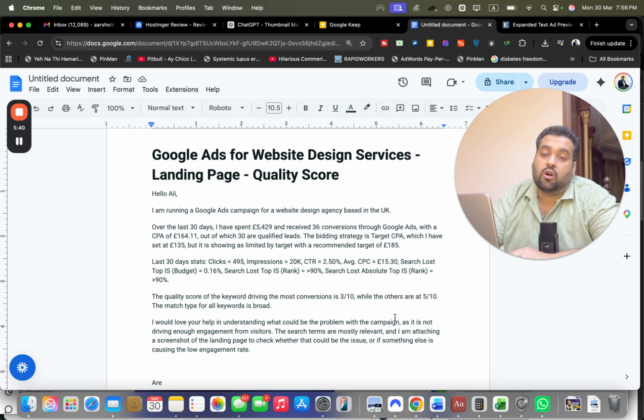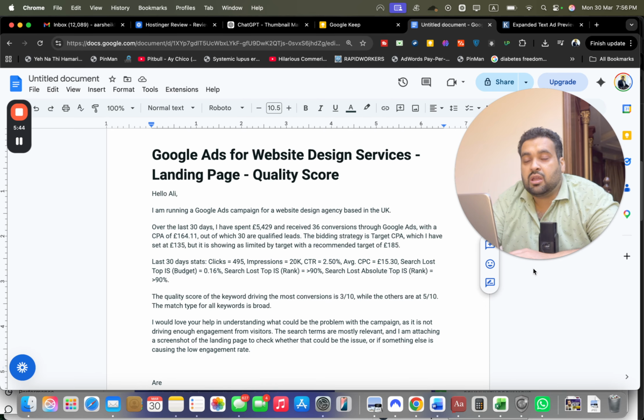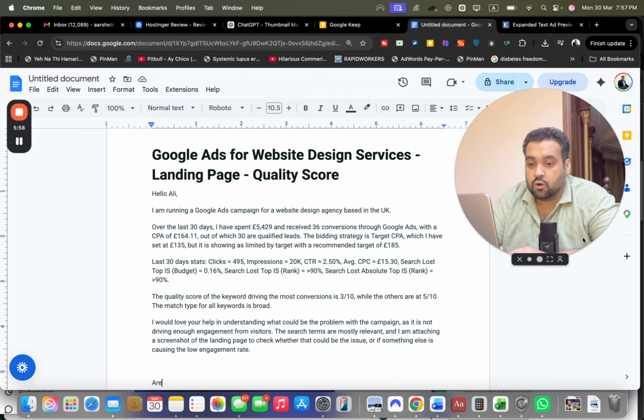But definitely a lot more can be done. I need to look at the locations you are targeting, the timing, the days, and then we can optimize based on poor timing, poor days, or when we get the most conversions, the days, the timing, the location, and then we can create even specific landers with ad copies for that. So yeah, this is how it can help. I hope I was able to explain how you can optimize Google Ads for website designing services. I also gave you ideas regarding landing page optimization. So I hope you like it.